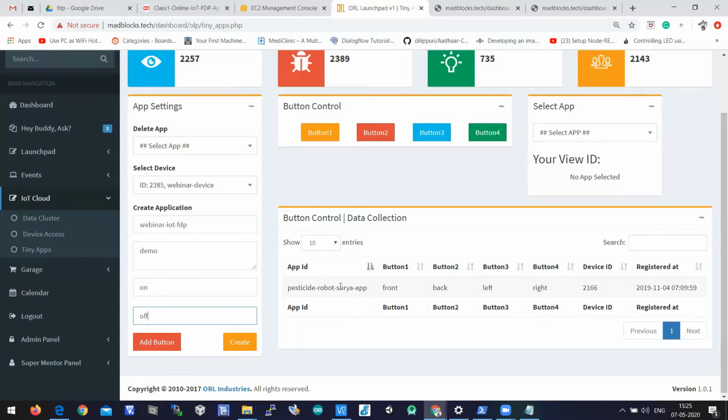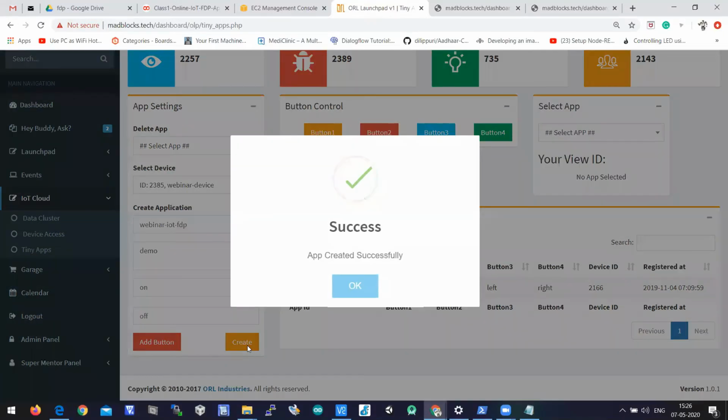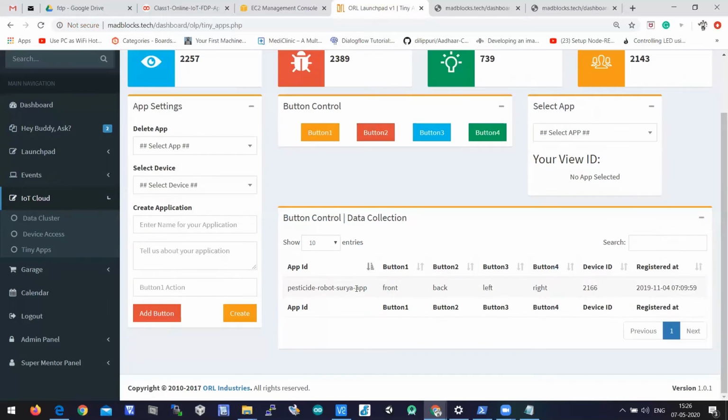Here you can see my previous application wherein I control this robot by using these buttons: front, back, left, right. So there you need to create 4 buttons. But this application needs only 2 buttons because there are only 2 actions here, on and off. After writing these keywords, on and off, click on create. When you click on create, your application will be created. Our application is created for only one device. We cannot control all the devices through this application; we can control only one device through the application.